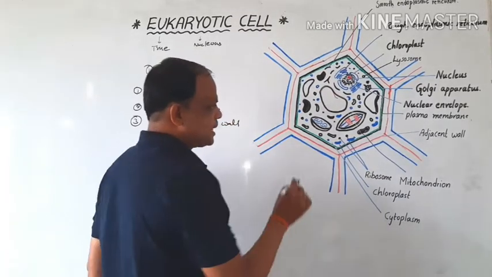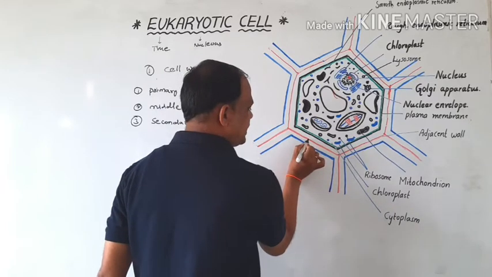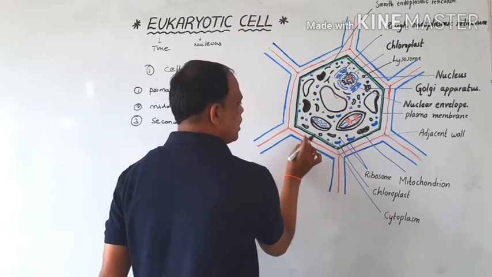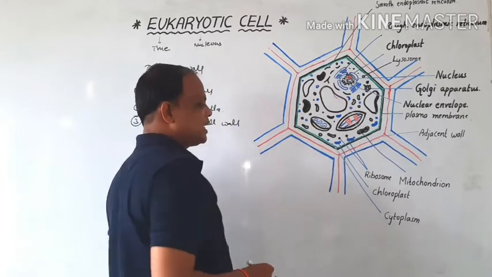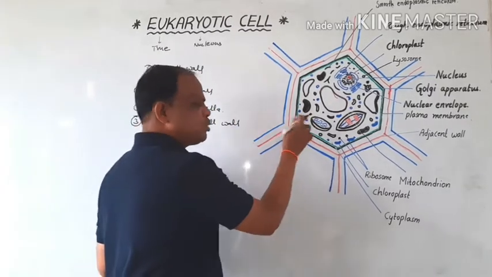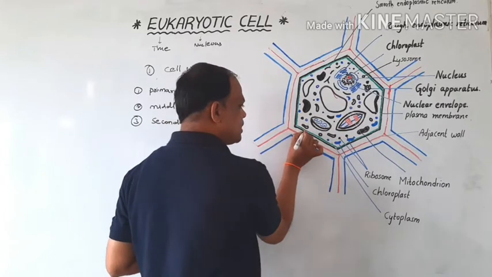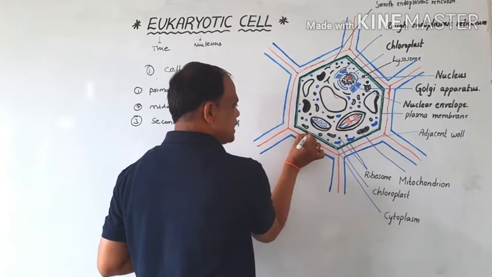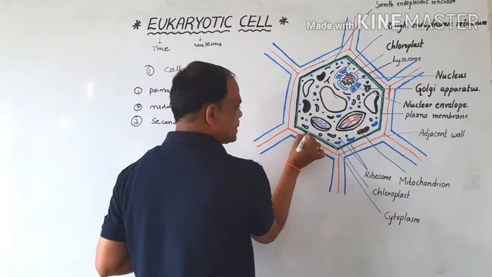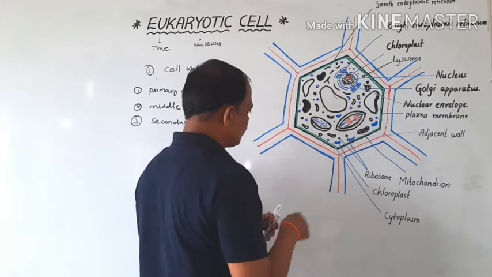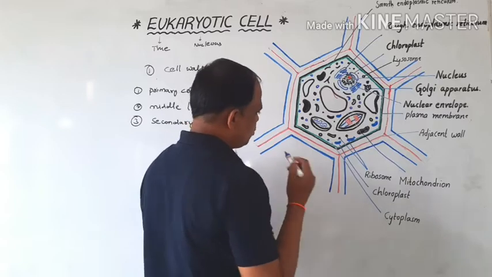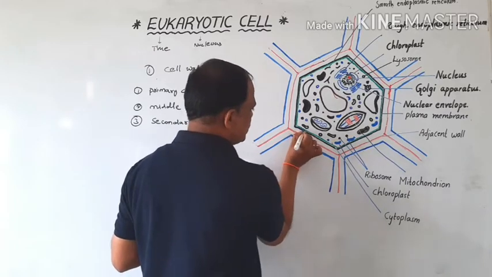This part is called the middle lamella, and this is the primary cell wall. The secondary cell wall is beneath the primary cell wall, present as a single layer. Such a structure is called the cell wall. One by one we will discuss it.